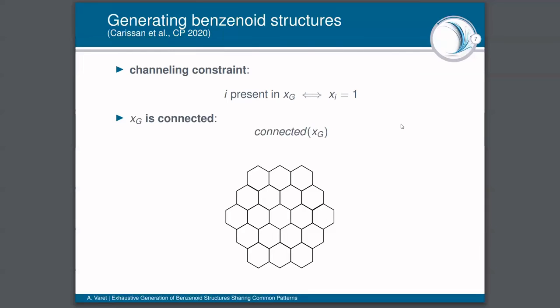And we also add a connected constraint over XG to make sure that XG is connected. And now we have a general model able to generate all the benzenoids having a given number of hexagons. And if we want to consider additional properties, we can add several blocks of variables and constraints to this general model.